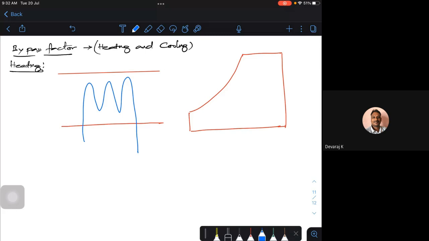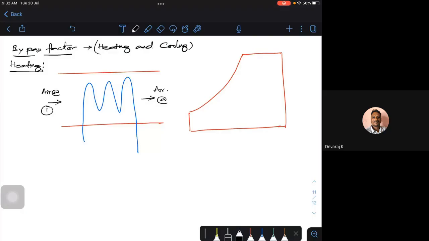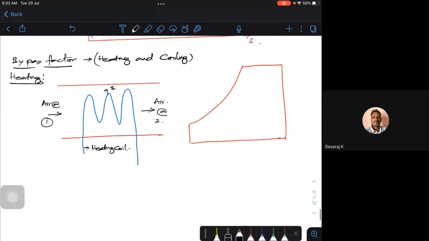Assume that air enters at point 1. Now this is air at point 2. Now this is your 3, which is at a very high temperature, because this is a heating coil.